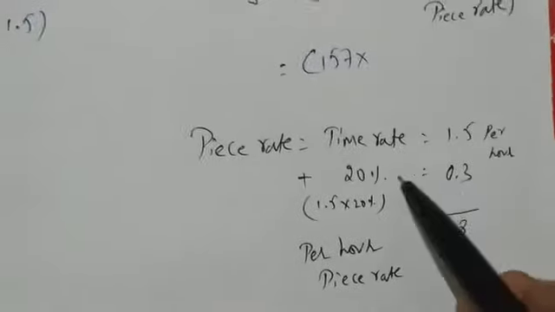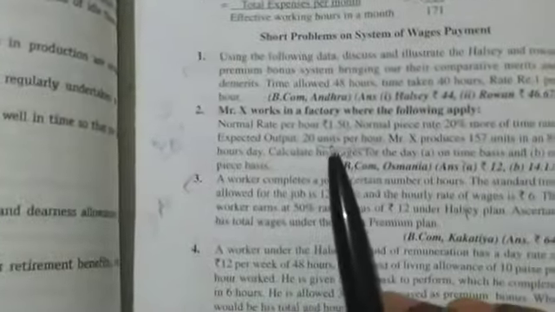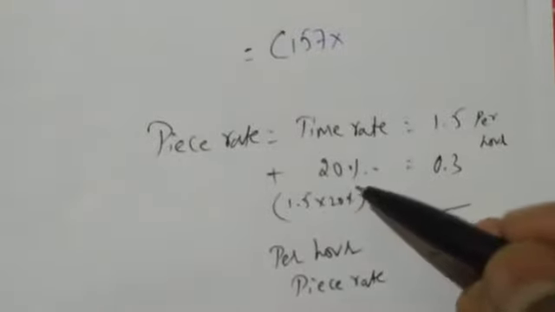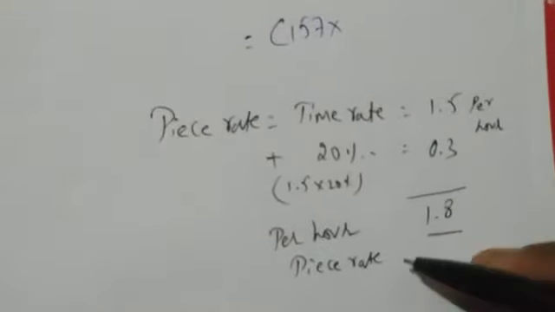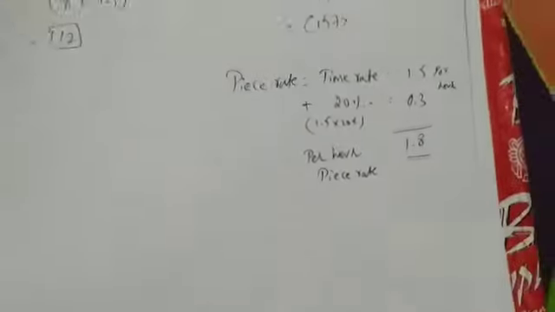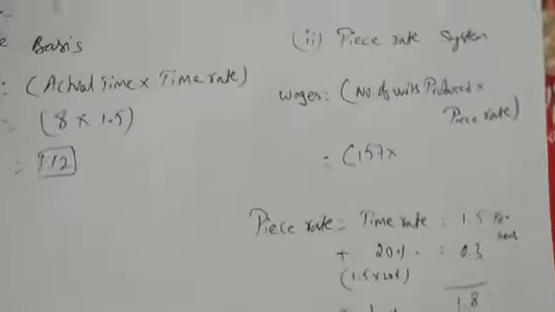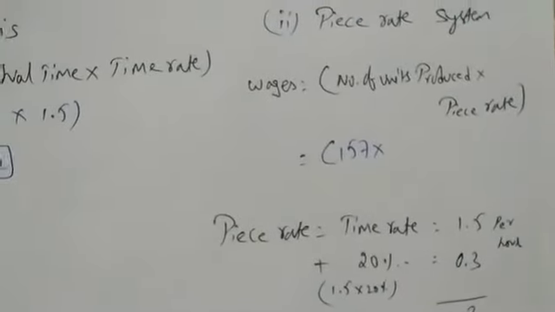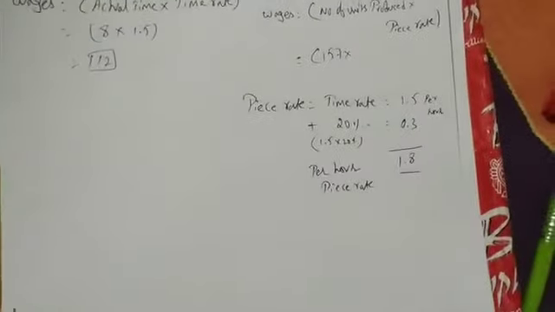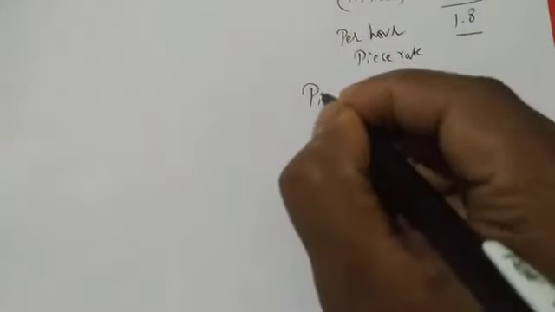How are we seeing it is per hour? The time rate in the question body is mentioned. In the question he says normal rate per hour. So this is again the normal rate per hour. So we have added to get the piece rate. He asked us to add 20%. We added 0.3 and we got 1.8 as the per hour piece rate. We do not want the per hour piece rate. We want only the piece rate. How to find the piece rate now? See, we'll understand now. So we have to find out only the piece rate.